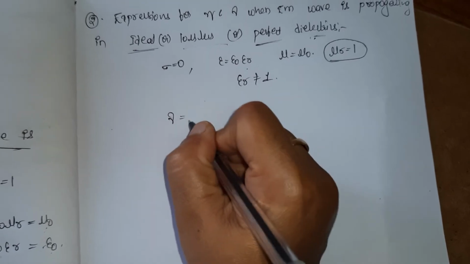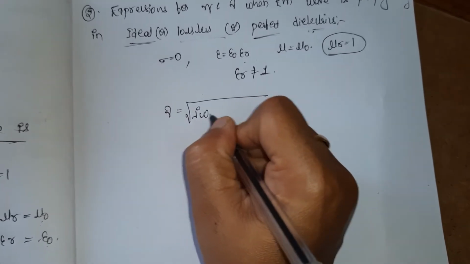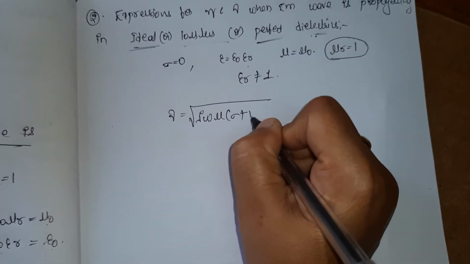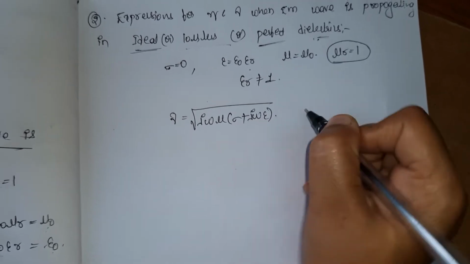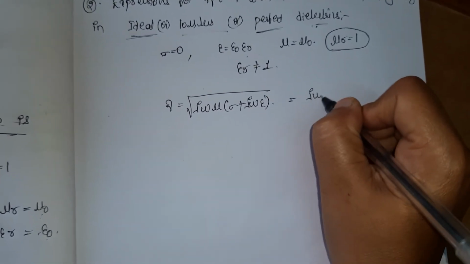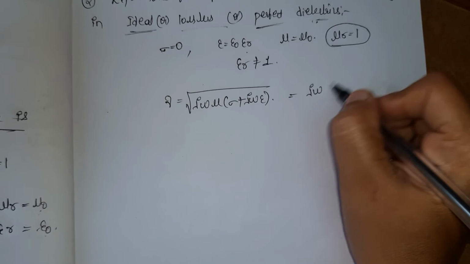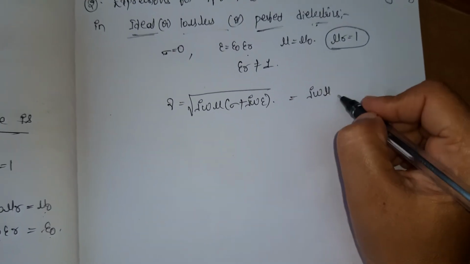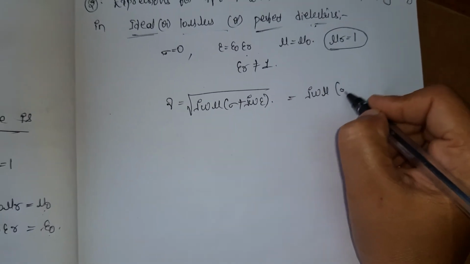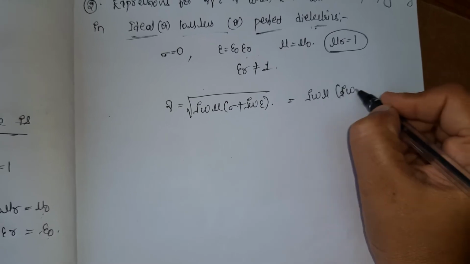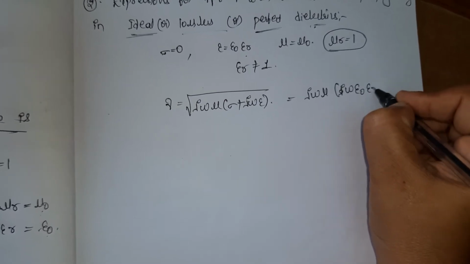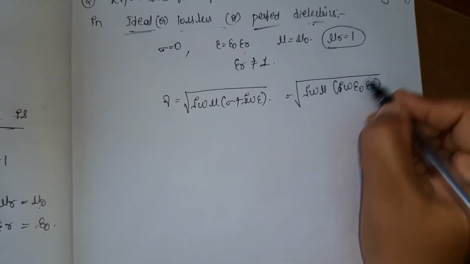Gamma is the square root of j omega mu into sigma plus j omega epsilon. So I will have j omega mu naught, into sigma value 0, plus j omega epsilon naught into epsilon r, all under the root.